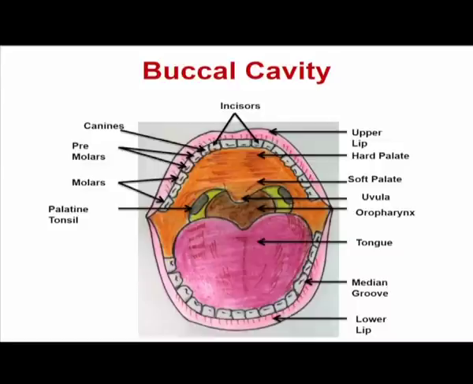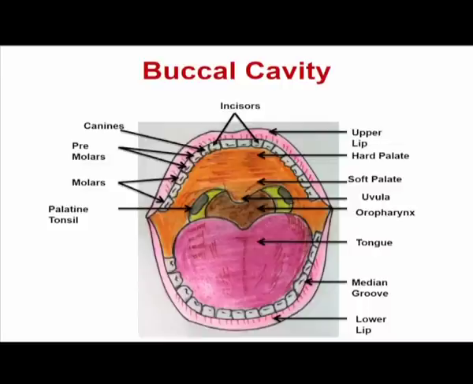The later extension of the soft palate is hanging in the buccal cavity, and that is called the uvula. The uvula has a distinct role in the pharyngeal cavity, and that we are going to discuss later. The buccal cavity opens into the pharyngeal cavity, or the oropharynx.